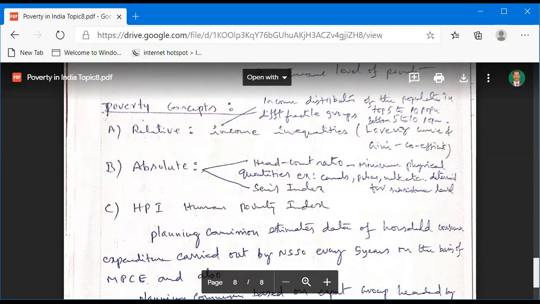poverty concepts, that is called relative poverty. Relative poverty means very simple. This is called income inequalities according to the Lorenz curve and Gini coefficient.